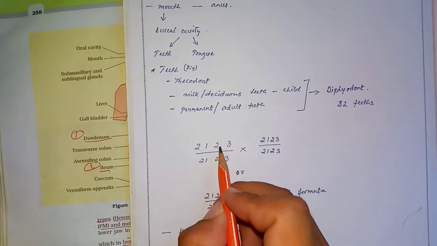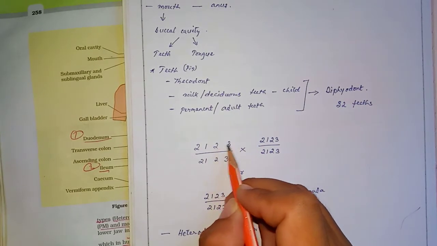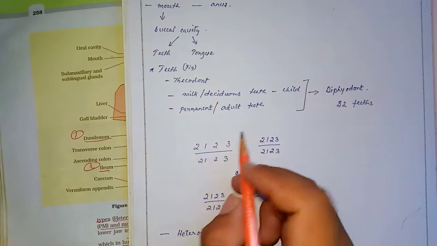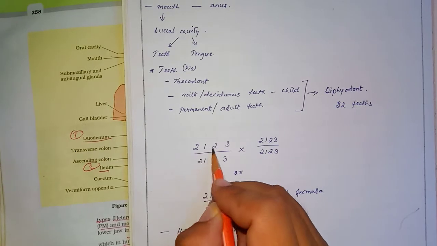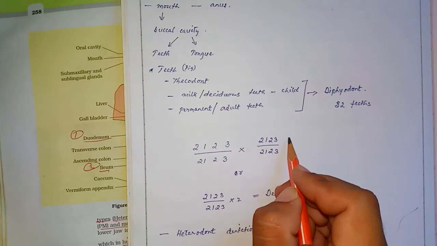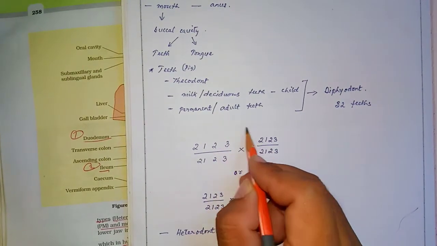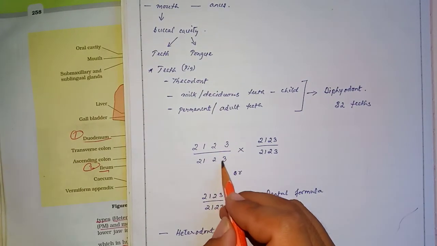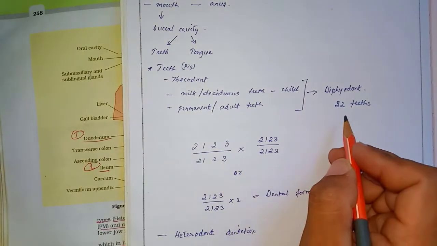Now let's say this is one side of the jaw, this is the other side of the jaw. Let's take this as the upper jaw, and this as the lower jaw. If we add this, it comes to 2, 3, 5, 8. 8 teeth on one side, 8 teeth on the other side of the jaw. So each jaw, that is the upper jaw, consists of 16 teeth, same as the lower jaw, 16. So 16 upper and 16 lower teeth means 32 teeth.